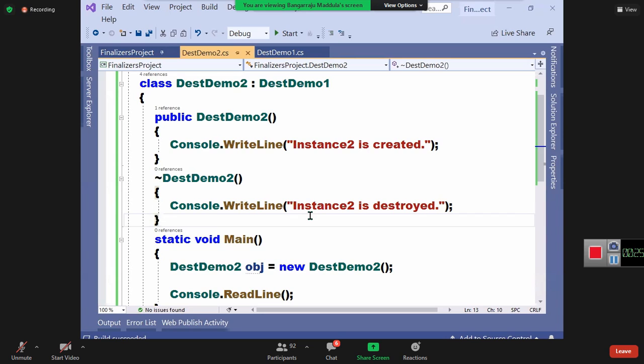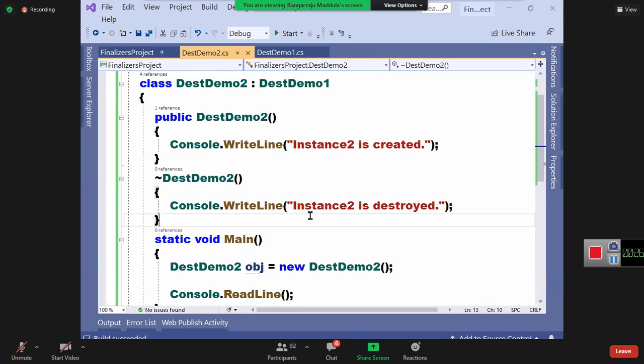Now, second point. If we are working with unmanaged object-oriented programming languages like C++, it is mandatory to define a finalizer in every class for releasing the memory.